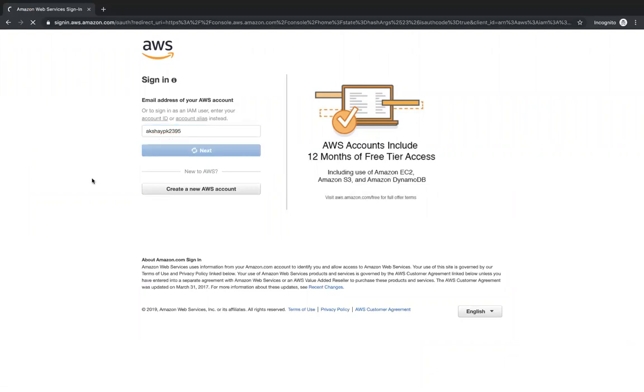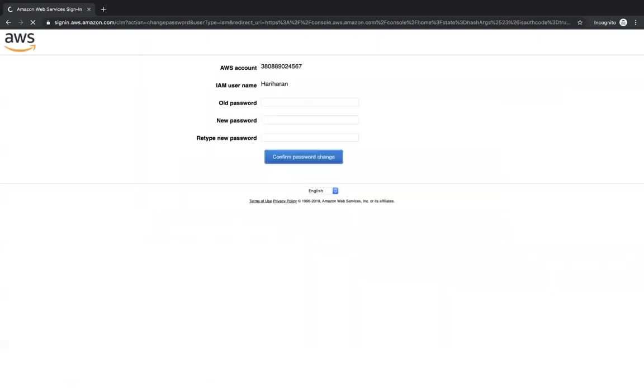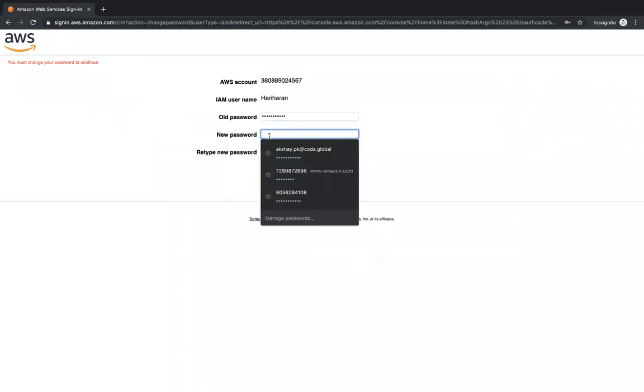Click on next. So it's going to directly redirect me to my sign-in link. Okay. So now I'm going to log in as Hariharan as the IAM user and the custom password that I created for him. Okay. When I click on sign in, it's going to directly ask me to go ahead and create a new password, because after the user signs in for the first time, a policy that has been attached to him was to go ahead and create a new password for himself. Okay. So the old password is going to be the custom password that I gave while creating the user.